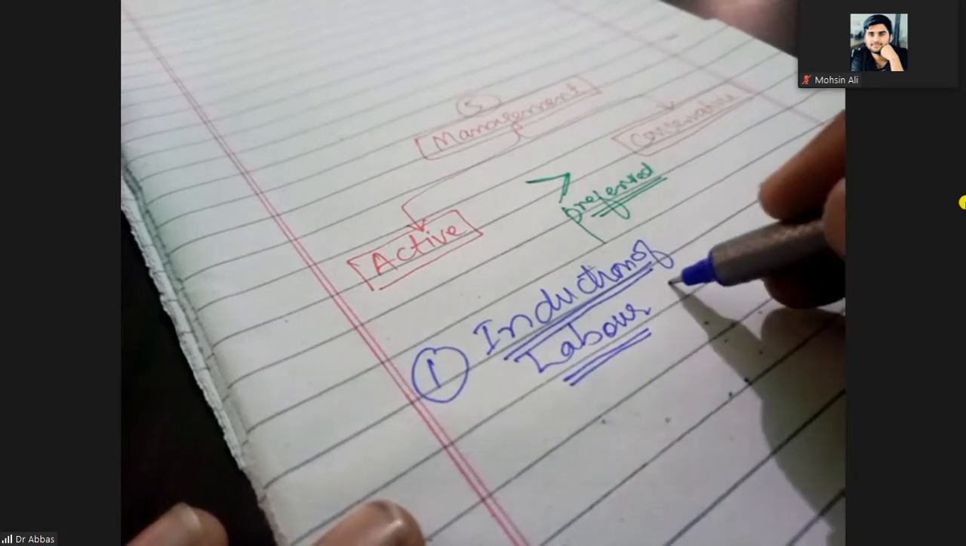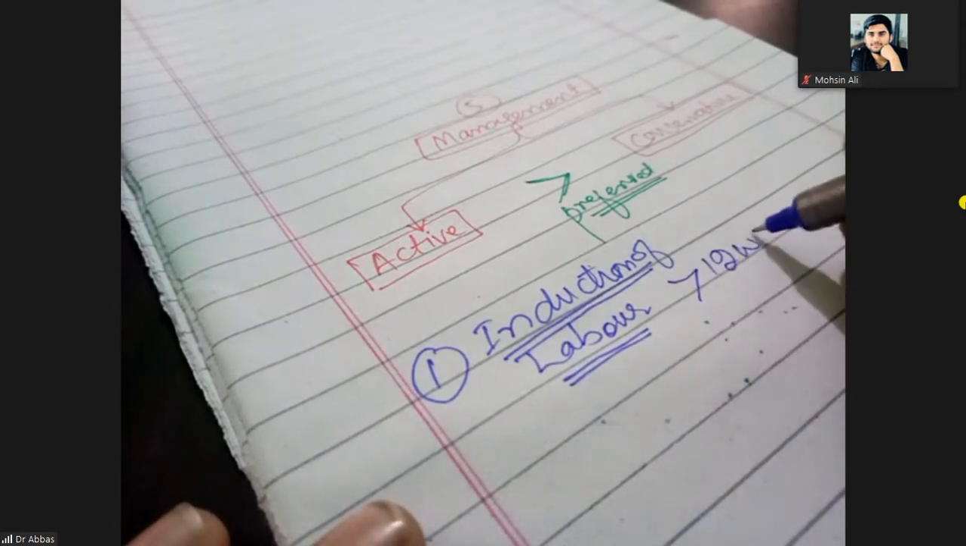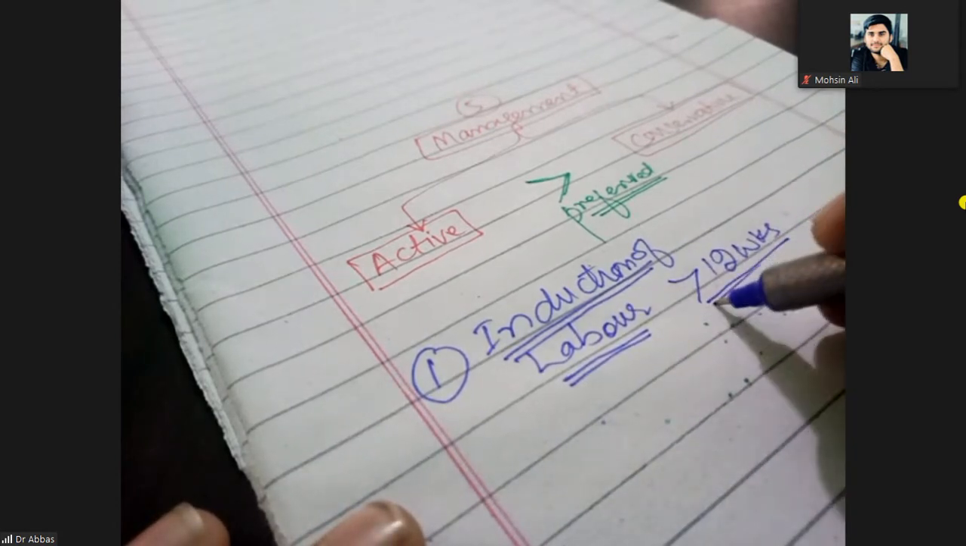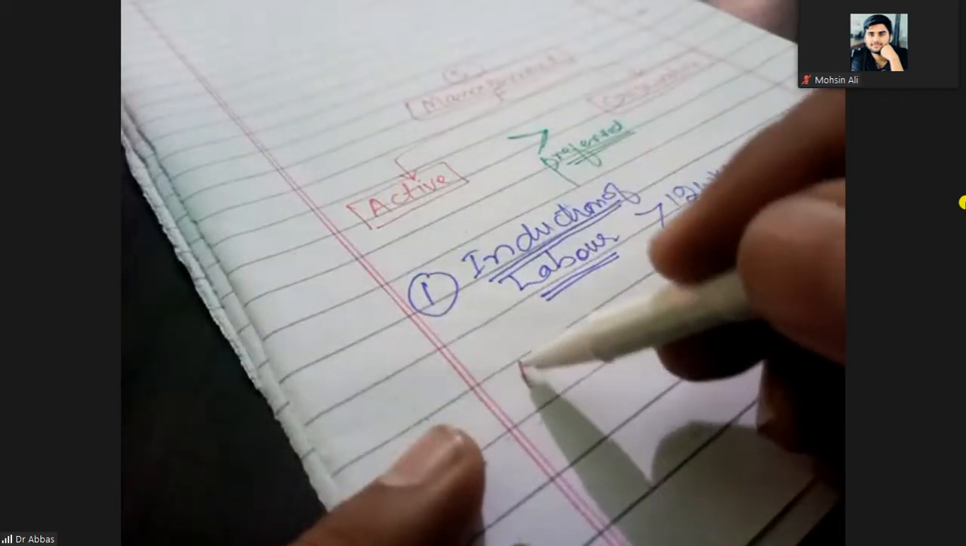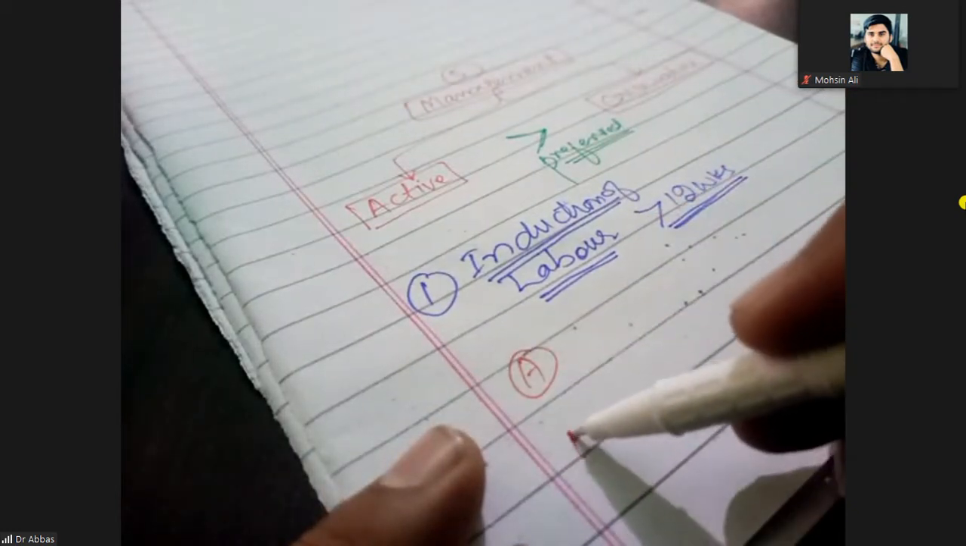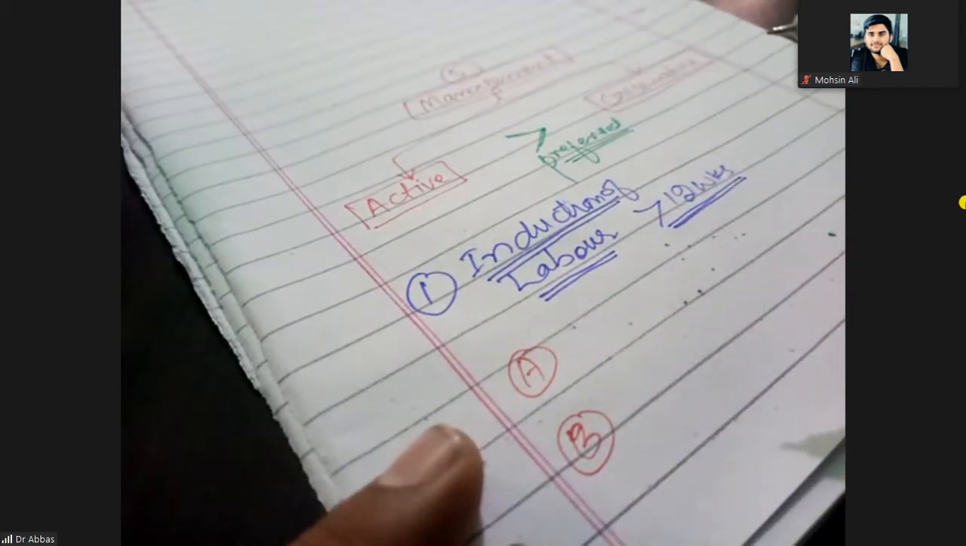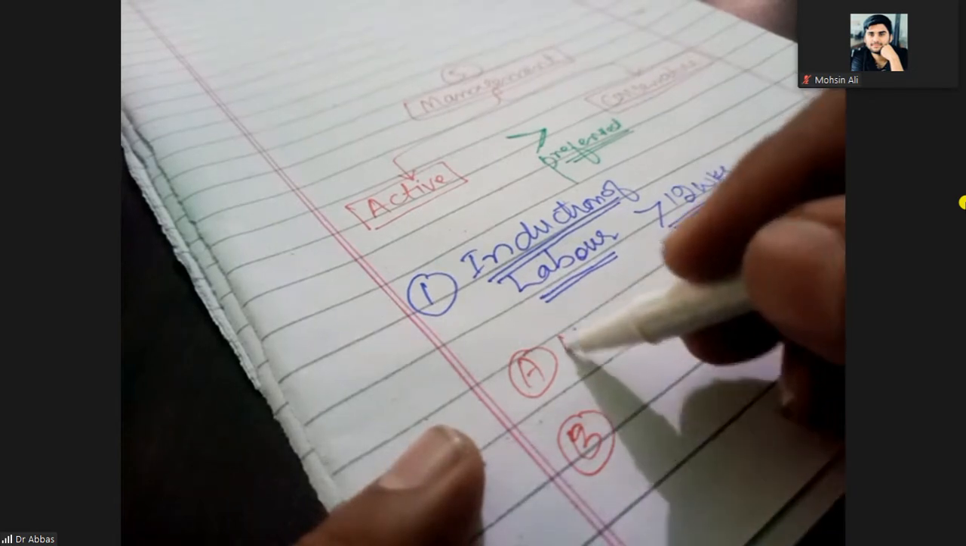When the pregnancy is more than 12 weeks, then you can induce the labor. So induction of labor can start. There are multiple steps for the induction of labor. First, you will give the injection oxytocin.